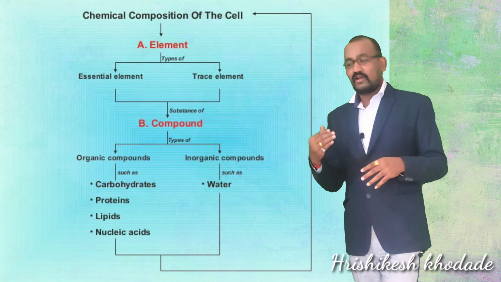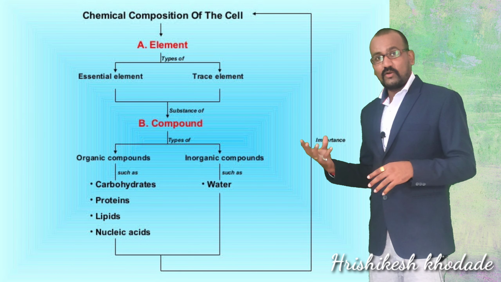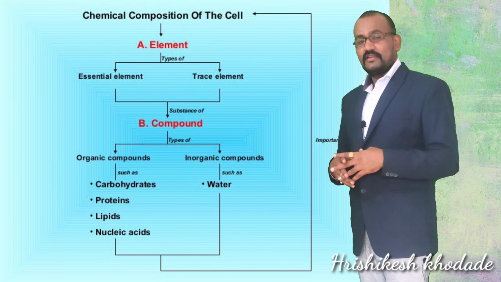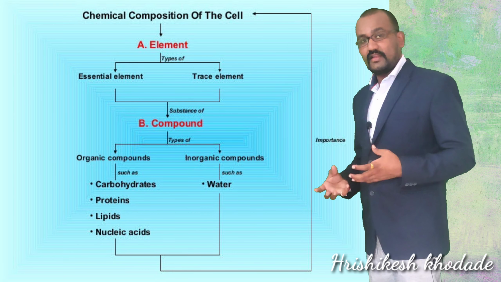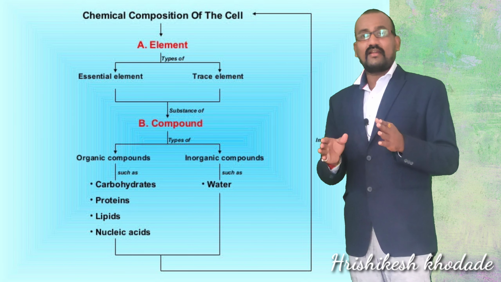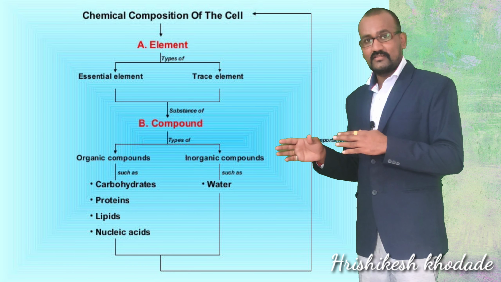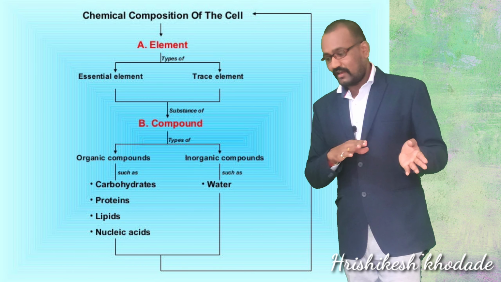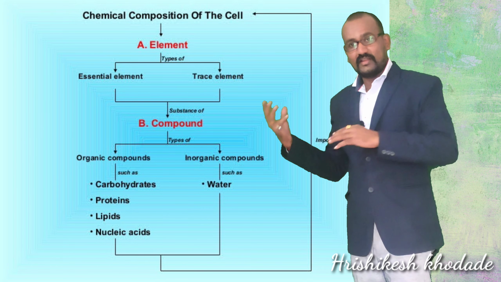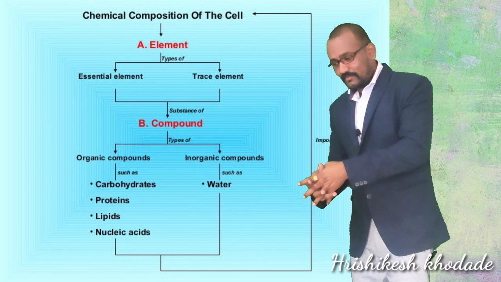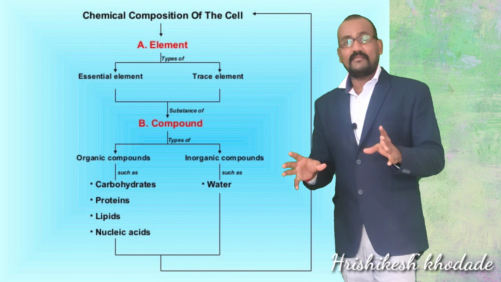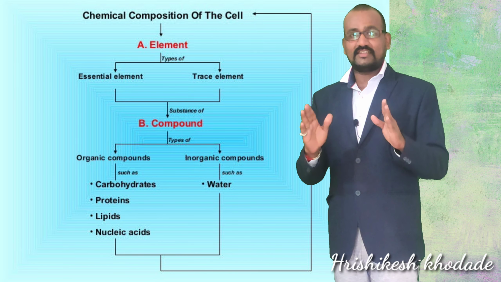But when we talk about the cell, water is the main inorganic constituent, in which many organic and inorganic elements are present. If you notice, the organic constituents in the water are almost 97% and inorganic constituents almost 3%. When they come together, they create a colloidal system, a gel-like system. This is nothing but the cytoplasmic matrix.